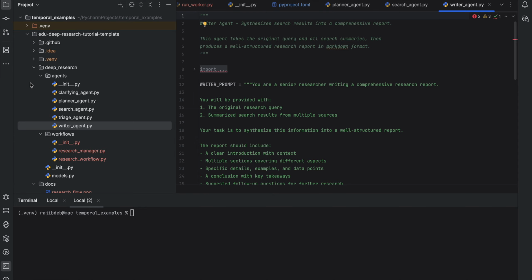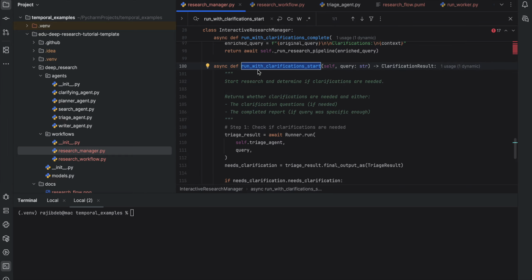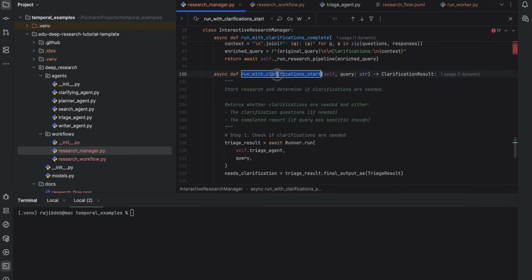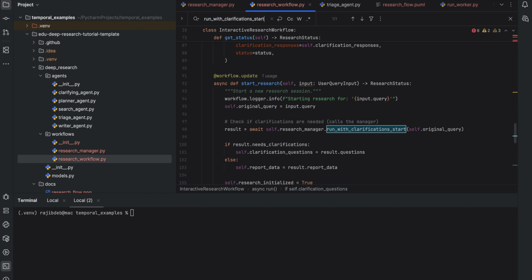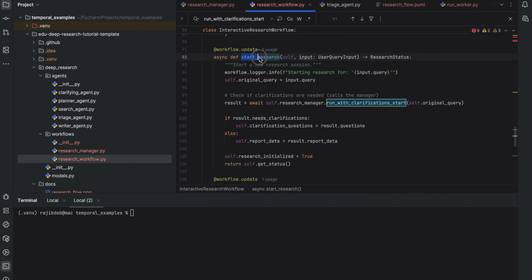These agents are orchestrated in research_manager.py in the run_with_clarification_start method. In this method, the orchestration is done. Now, run_with_clarification_start is called in the research workflow, under the start_research method.